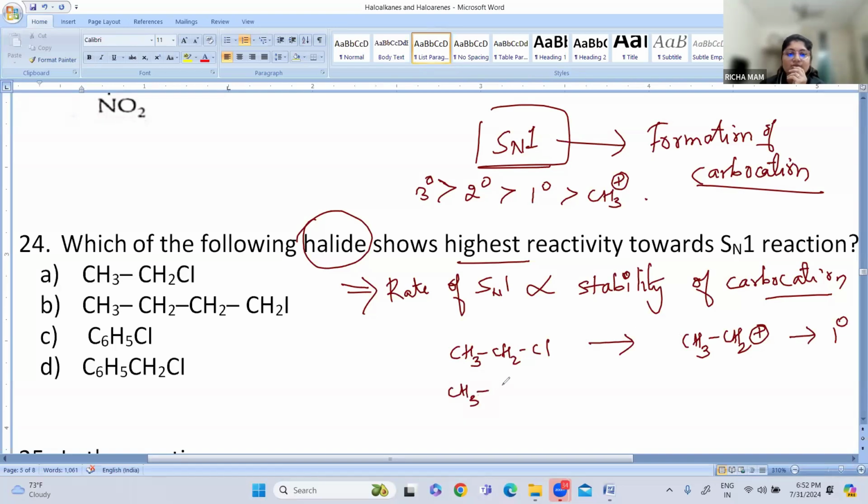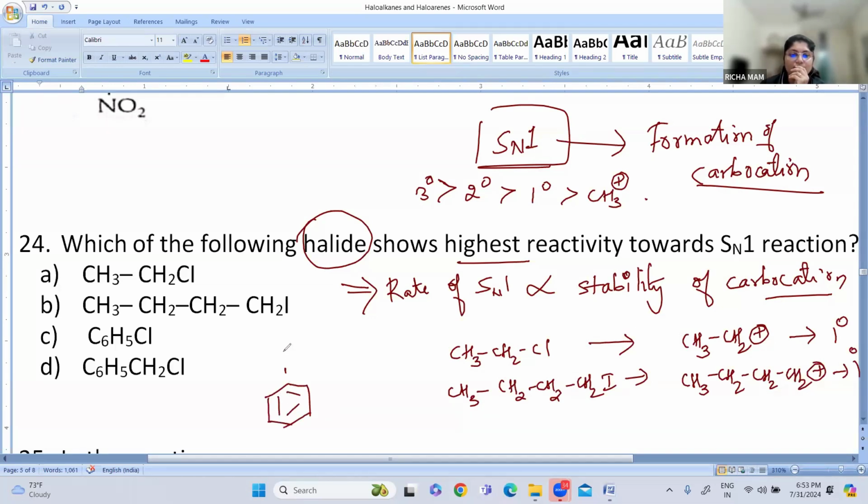And again option B. So the first step we know, I'm just writing the carbocation stability. So it will be CH3, and this is also a primary carbon. Then we have our chlorobenzene. Next we have chlorobenzene.